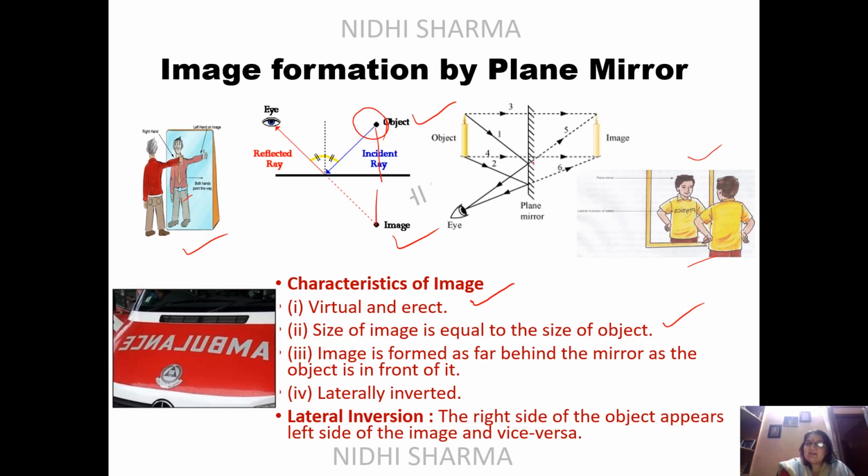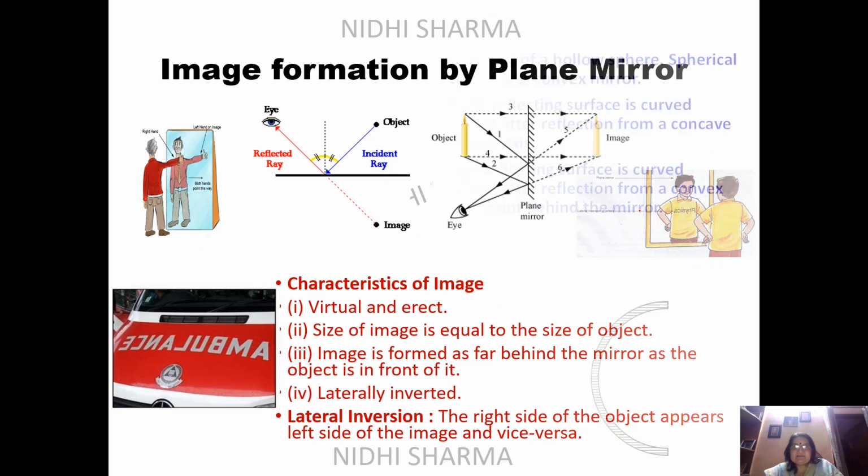From the candle, there are two rays which are coming. The first ray is being reflected like this, the second ray is being reflected like this, and then if you have that meeting on this side, you can see that image formation is extended here. There is one meeting on this side and the other meeting, so you get a full image of the candle. So you can see here.